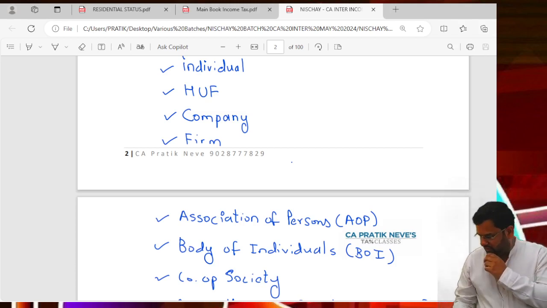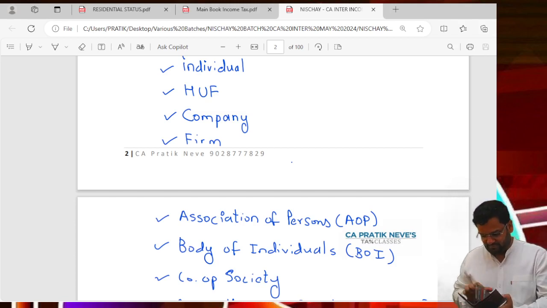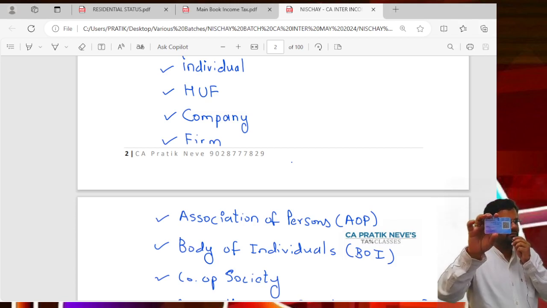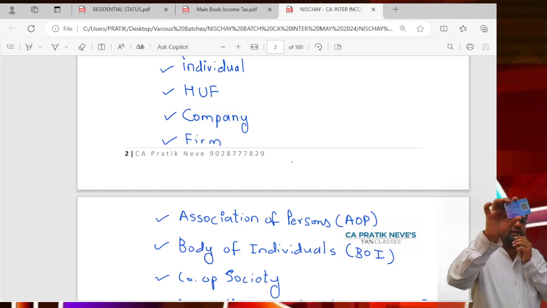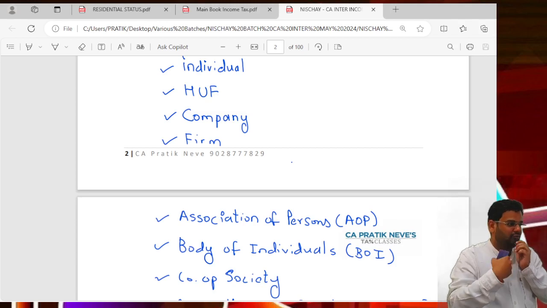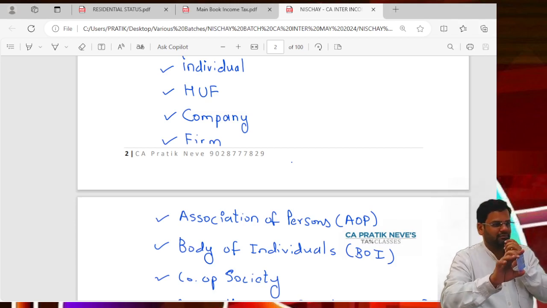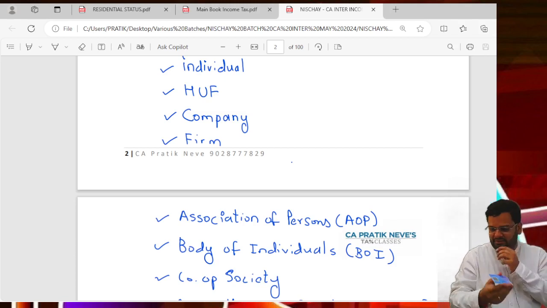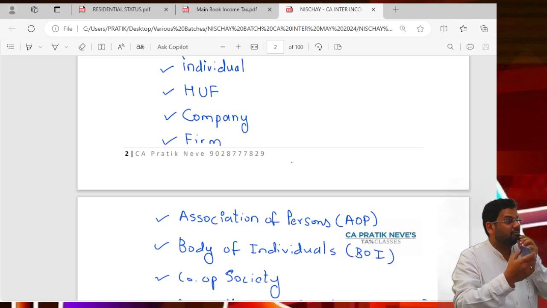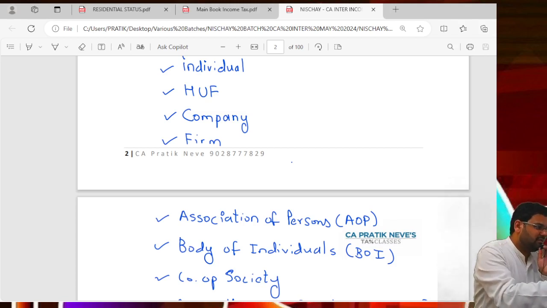Now this is the PAN of my HUF. On this it is written Pratik Neve HUF. And you can't see any photo. HUF can't have a photo. Artificial person. Getting it? But how can I have two PAN? I am Karta of this HUF, so I can keep this PAN legally. So legally, how many persons? Two. HUF is separate and individual is separate.